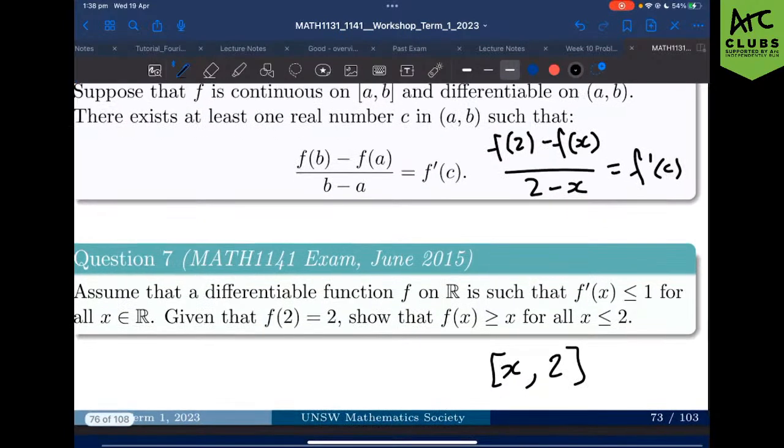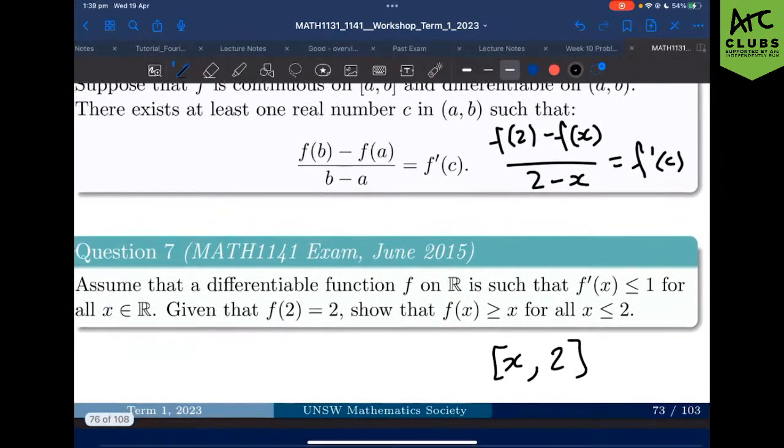And we are also given that f dash x is always less than or equal to 1. So we know that everything on the left-hand side must be less than or equal to 1. If the derivative has to be less than or equal to 1, then I can say that this is true.